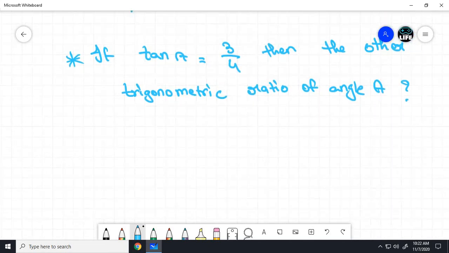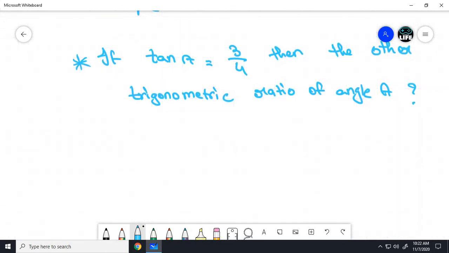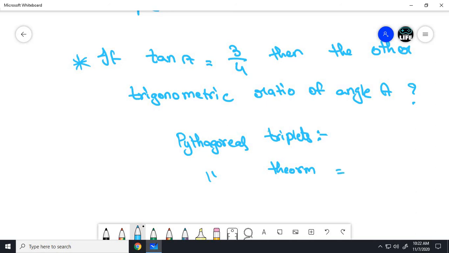So now see friends, it is given like this. What you need to do is, sorry I forgot to tell you, there is one triplet that is known as Pythagoras triplets. Before learning Pythagoras triplets, you need to learn the Pythagoras theorem. So what is the Pythagoras theorem? It is in a right angle triangle.